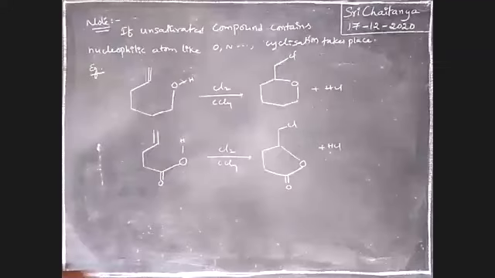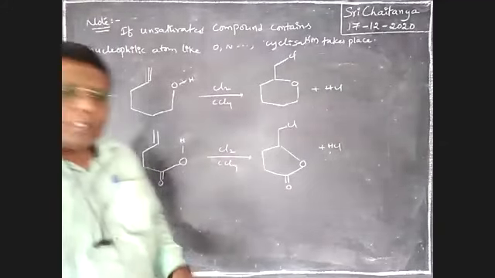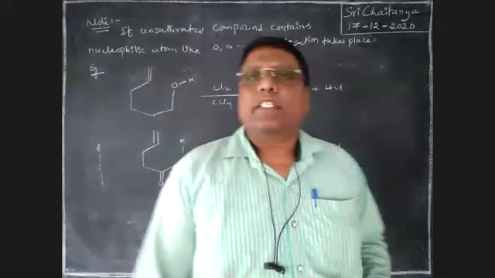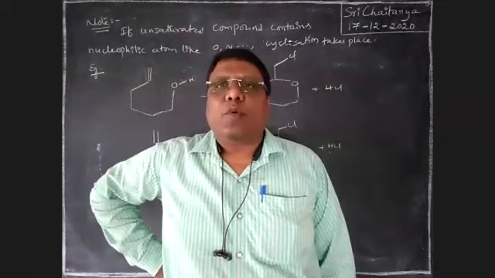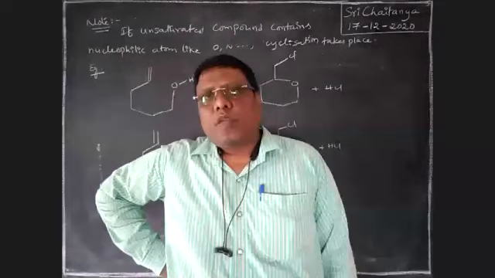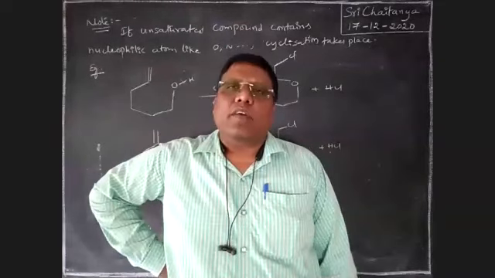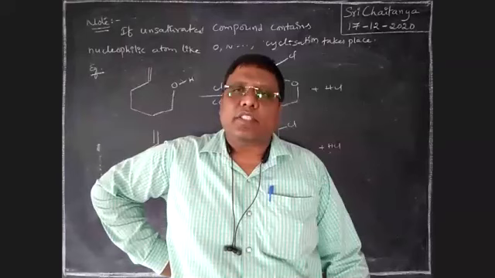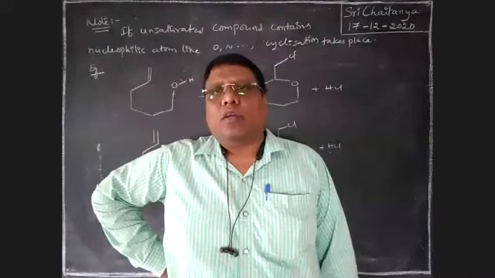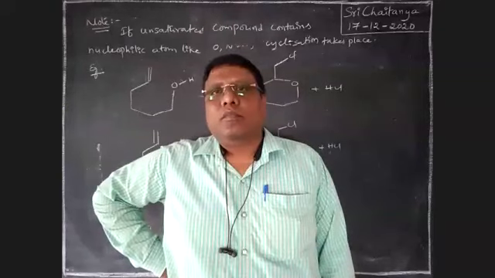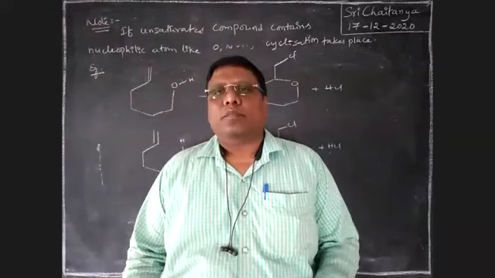Next, the most important case, boys. Br2 in CCl4 always reacts with C double bond C. Am I correct? Correct or wrong? Does it take place or not?